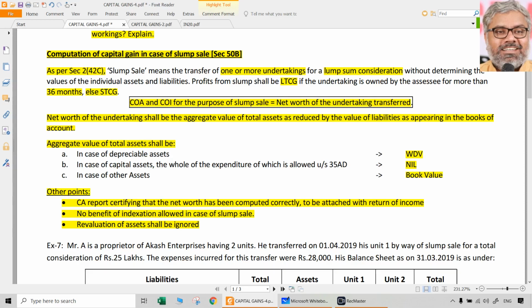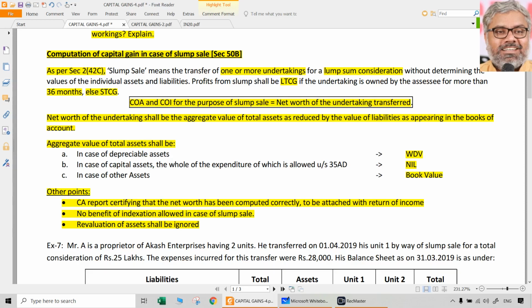Why and all, again, we cannot ask. The law says so. Sir, what if the undertaking is held for more than 36 months and the gains arising from the slump sale are long-term capital gains? Even then there is no indexation? Yes, even then there is no indexation. No indexation shall be allowed in case of slump sale for the cost of acquisition or cost of development. No means no.